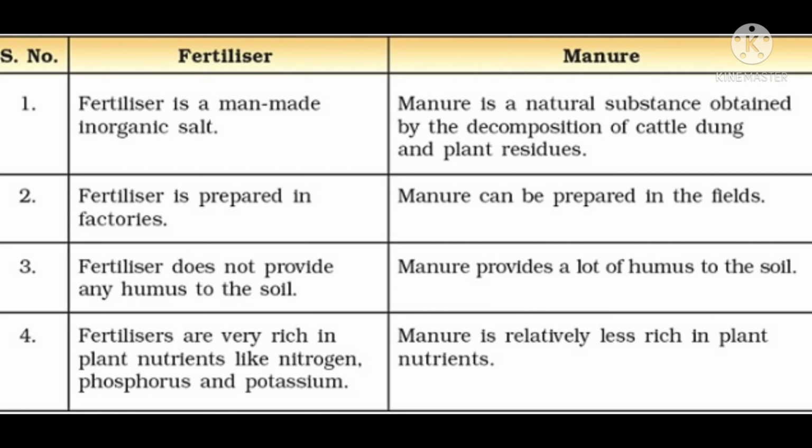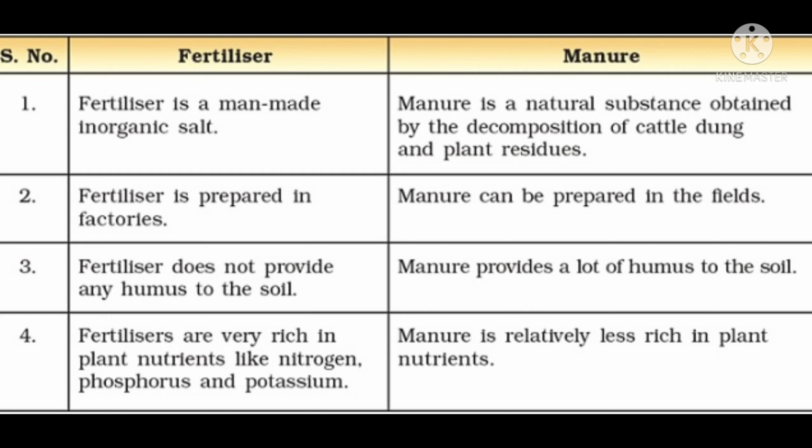Fertilizer is prepared in factories. Okay, fertilizers are prepared in factories with the help of chemicals, whereas second point, manure can be prepared in the fields. We have seen how it is prepared in the fields, how farmers dump everything inside the soil and keep it for a few days.